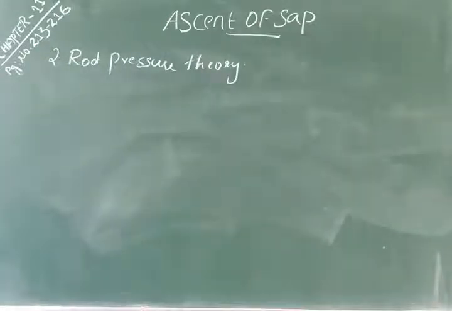So, root pressure theory says that a pressure is developed in the tracheary elements of the xylem as a result of metabolic activity of the root. For example, if we take a plant and water it well and cut it a few inches above the ground level, sap exudes out with some force. This is called sap exudation or bleeding.